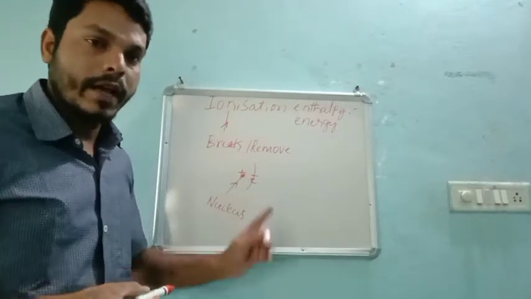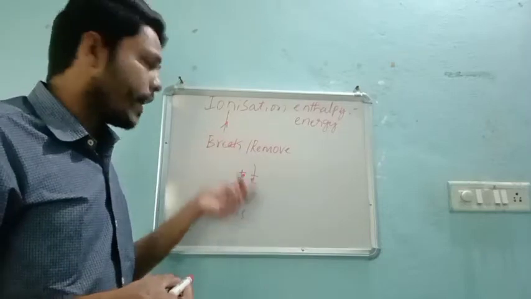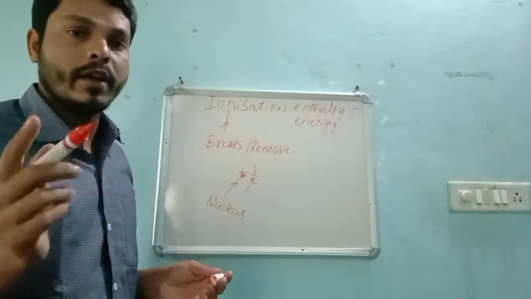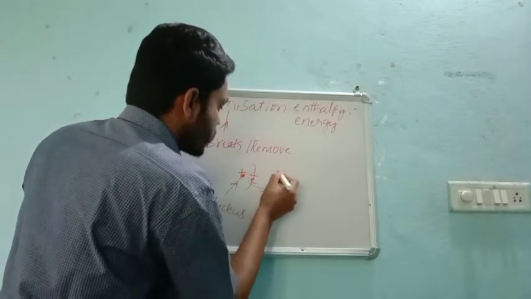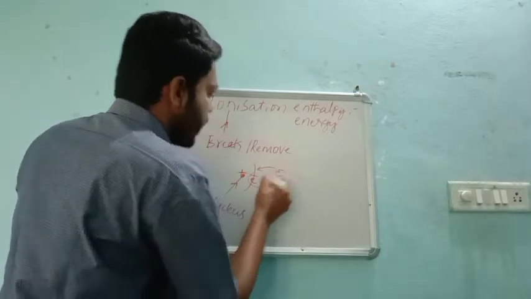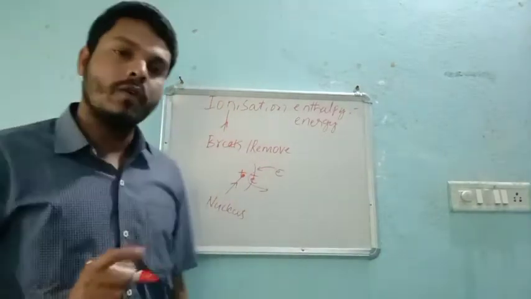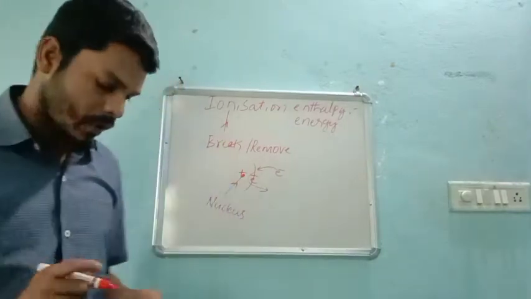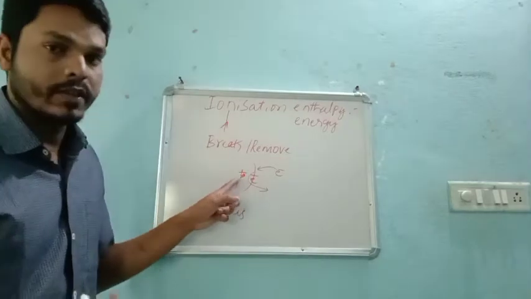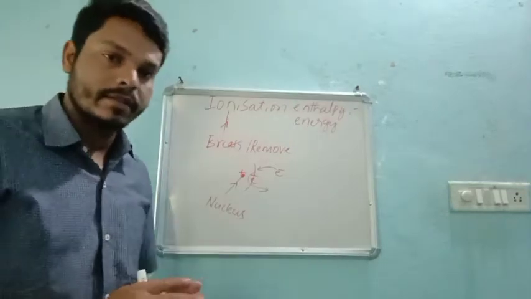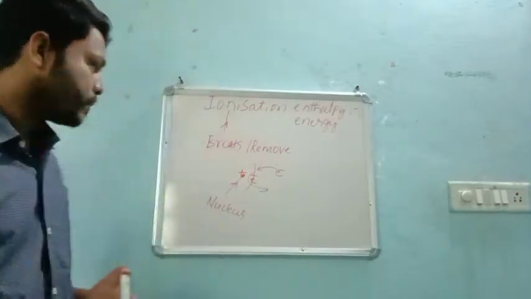But in any atom, what we can do is remove electrons or add electrons. That work we can do with atoms or elements, but the nucleus is very rigid. We have already discussed this during the class.